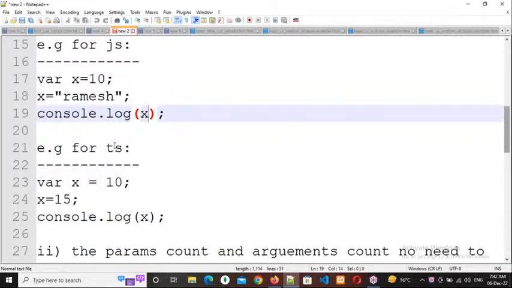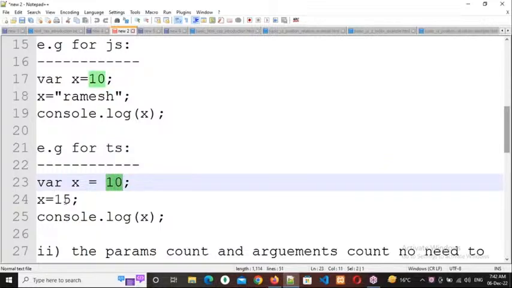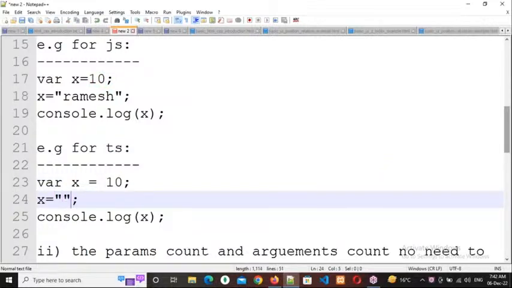Same thing if you do with TypeScript, what is the output I will get? 10, 15, and see, same thing I'm doing here.